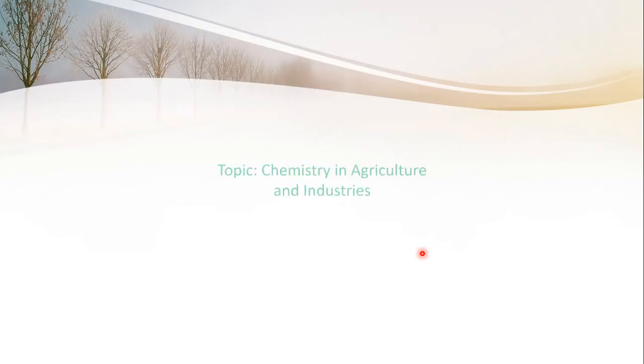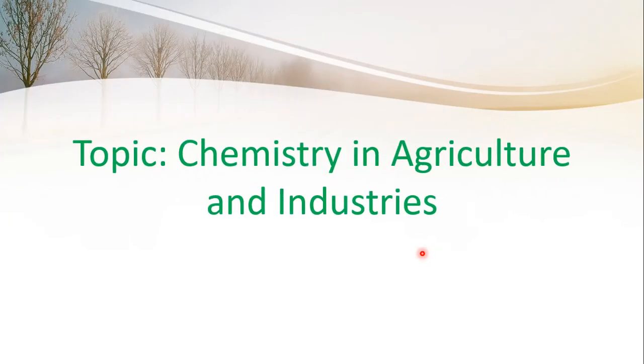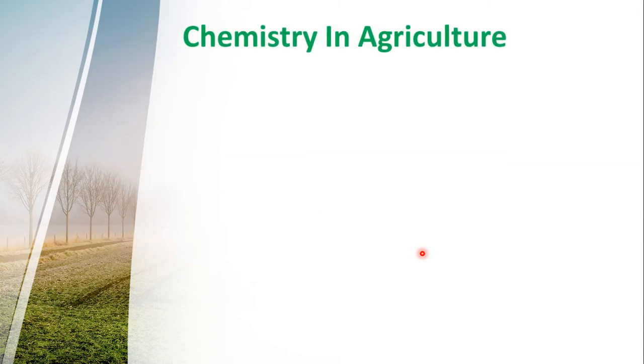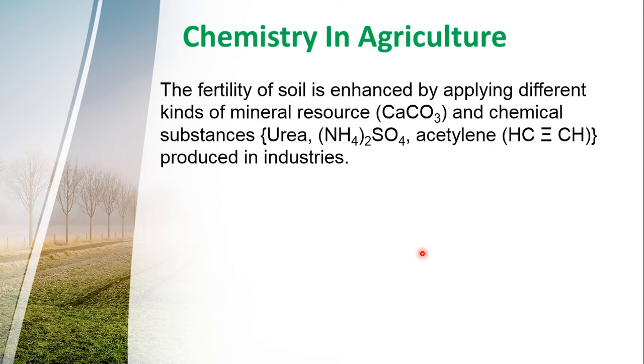Today our topic is chemistry in agriculture and industries. In this session, we will learn about some chemicals which are used in agriculture. The fertility of soil is enhanced by applying different kinds of mineral resource like calcium carbonate and chemical substances like urea, ammonium sulfate, acetylene produced in industries.